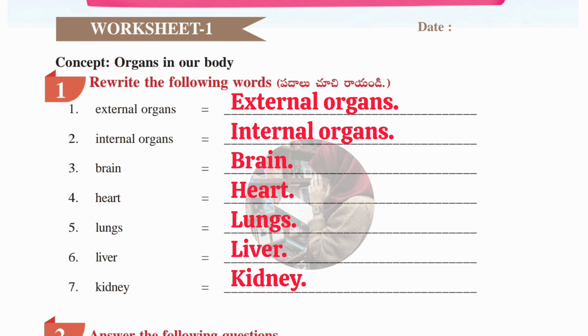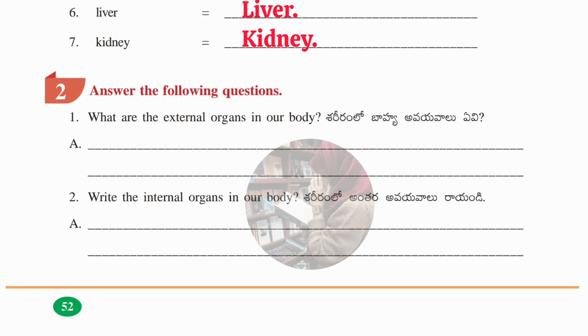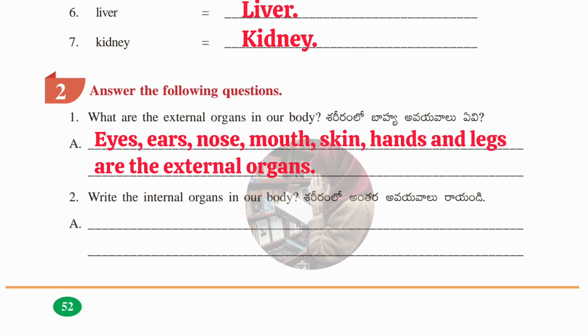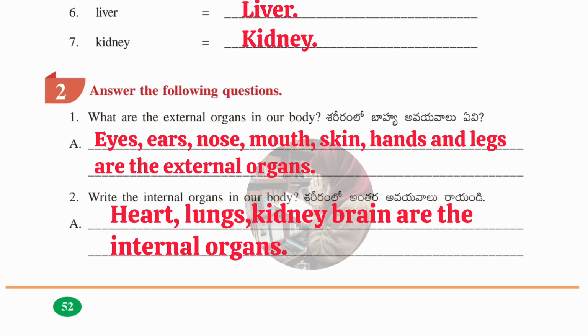Now we'll see the second Roman, which is answer the following questions. First question is, what are the external organs in our body? Answer: eyes, ears, nose, mouth, skin, hands and legs are the external organs. Second question, write the internal organs in our body. Answer: heart, lungs, kidney, brain are the internal organs.